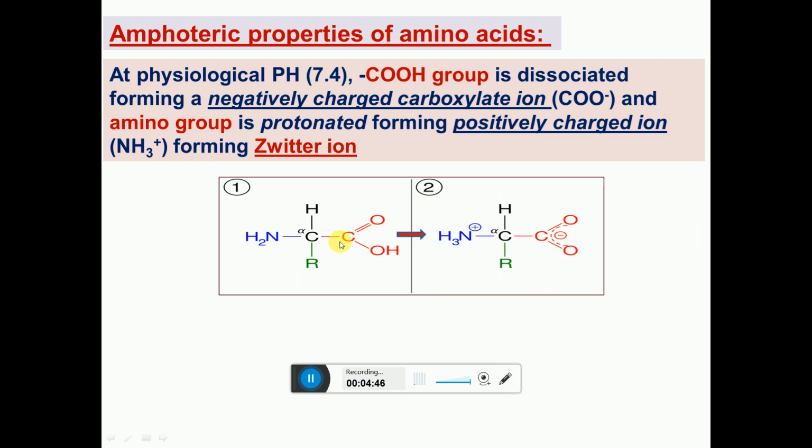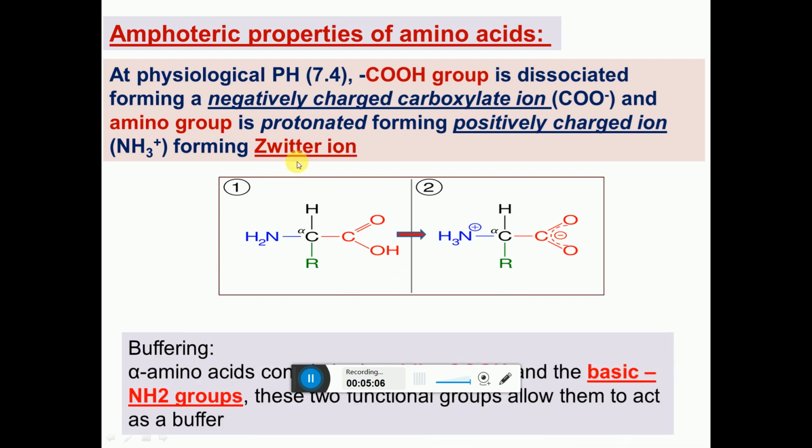This is the carboxylic group, this is the amino group. The carboxylic group loses hydrogen, and it is accepted by the amino group. So it becomes positively charged NH3 and the carboxyl becomes negatively charged carboxylate ion. So in this way the Zwitter ions are formed. Amino acid shows buffering capacity.